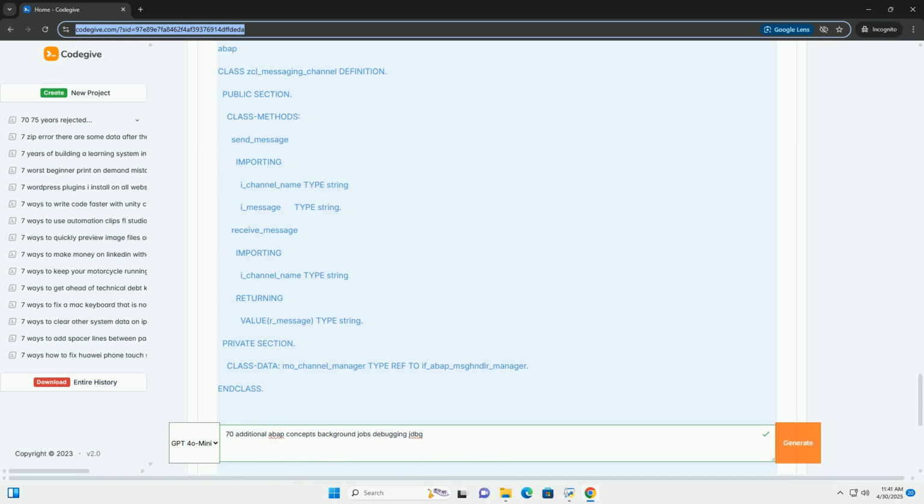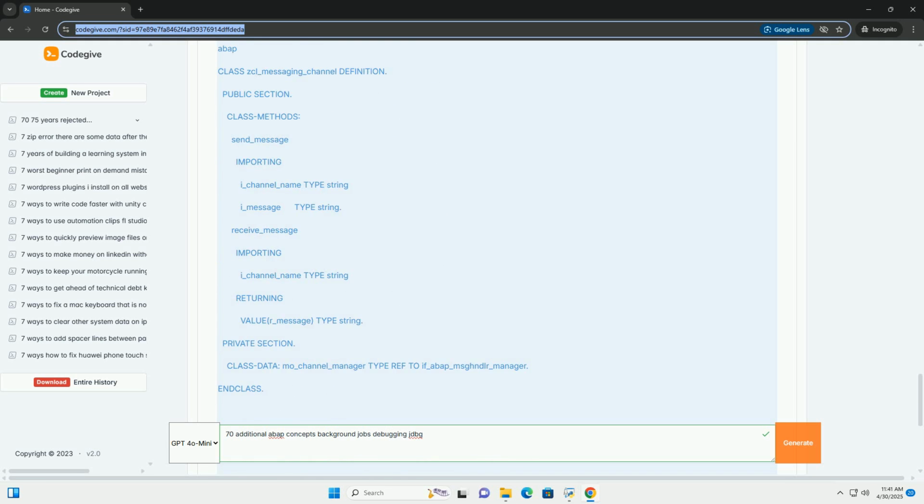* ST22, ABAP dump analysis. Analyze ABAP dumps that occur during background job execution. * SLG1, application log. View application logs written by background jobs. * Key function modules.